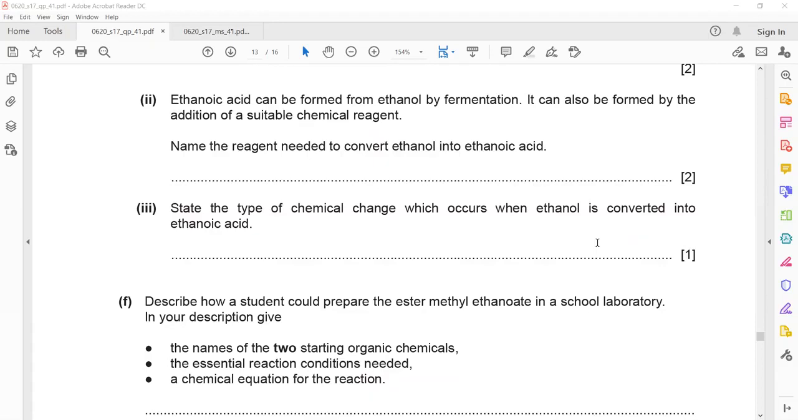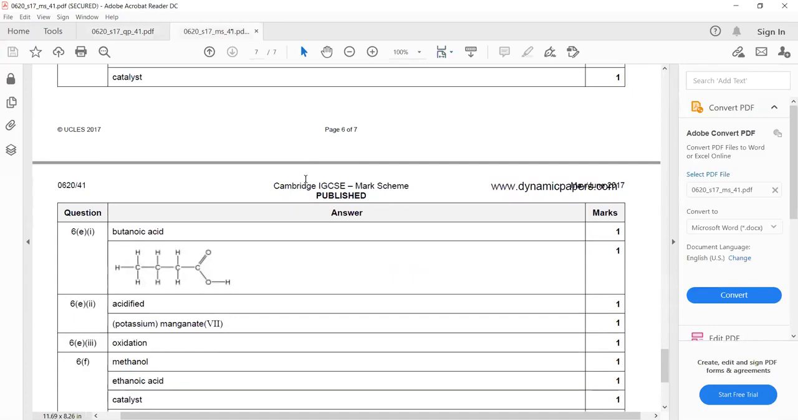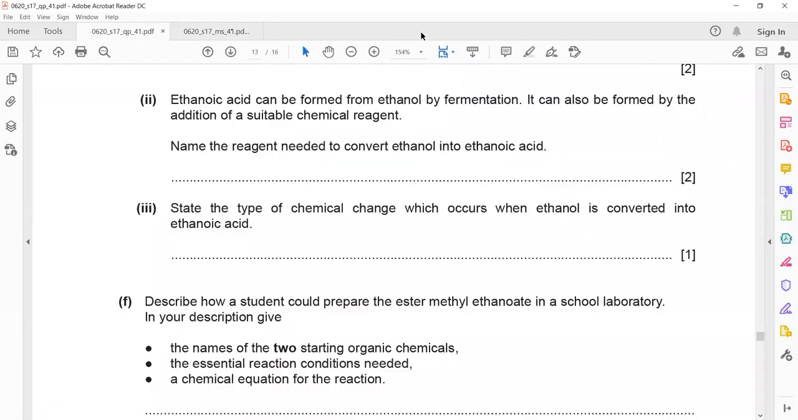If we want to convert ethanol, we want to do oxidation. Ethanol can be prepared by fermentation, and this can be converted into ethanoic acid. What reagent do we need? We need oxidation, so an oxidizing agent. And what is the oxidizing agent we use? Most of these oxidizing agents are efficient in acidic condition. That is why it is acidified